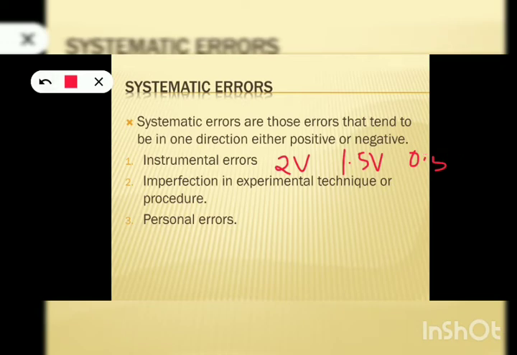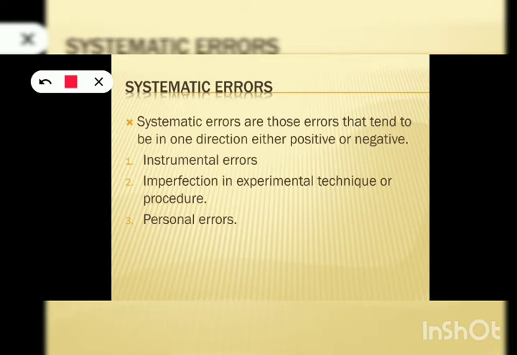Then what is the next type of error? The next category of error under systematic error is imperfection in experimental technique or procedure. See, whenever you have fever, your parents may use a thermometer to measure your temperature, right? So where will they place the thermometer? Under your armpit, or inside your mouth?